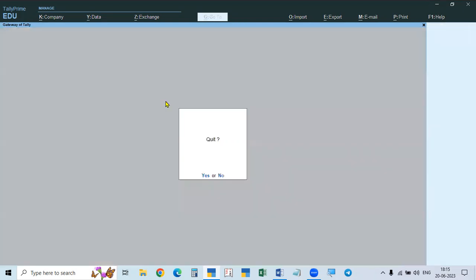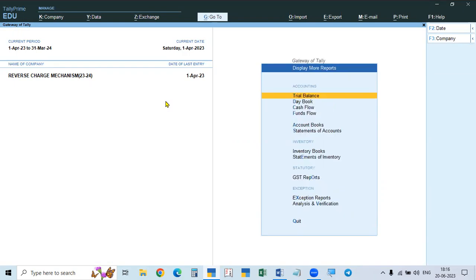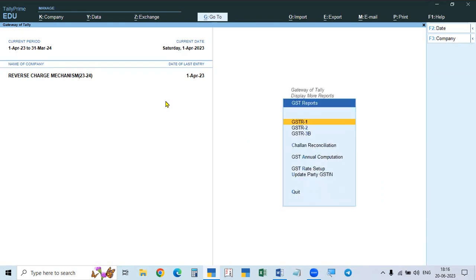Also, if you go to display more reports, go to GST reports, this is purchasing a service. Sales will be shown in GSTR1, purchases will be shown in GSTR2, and both will be shown in GSTR3B.